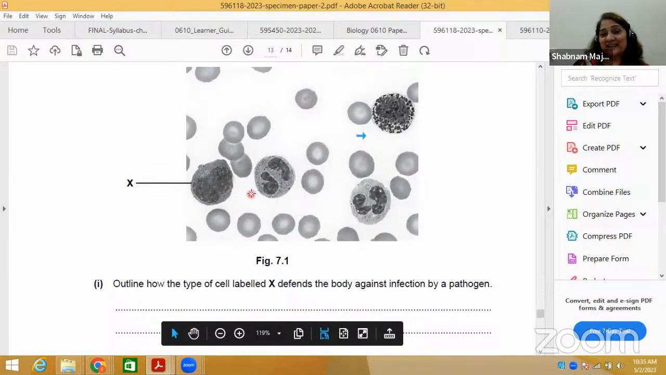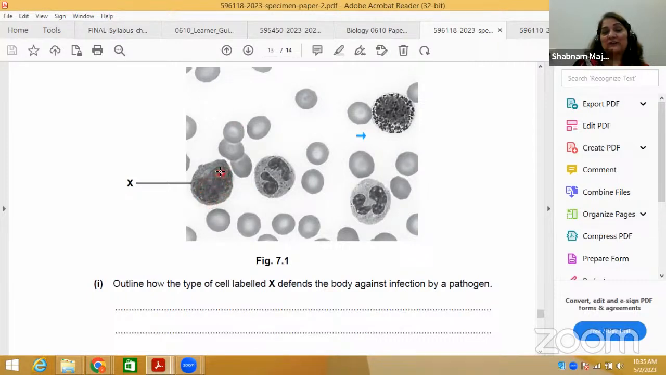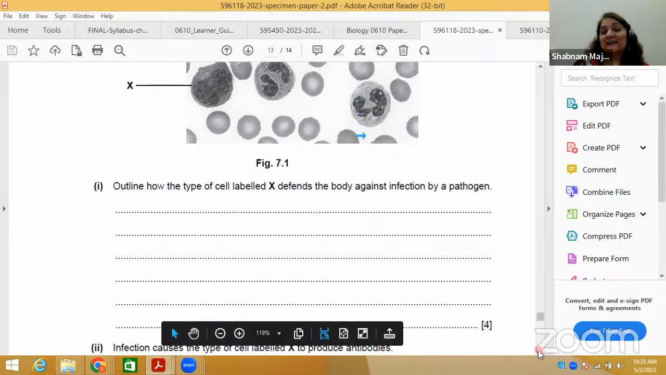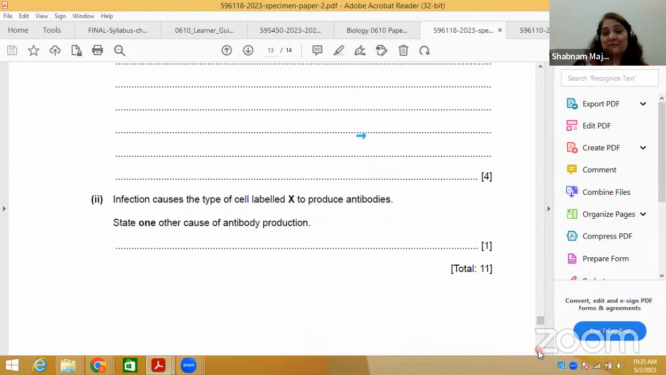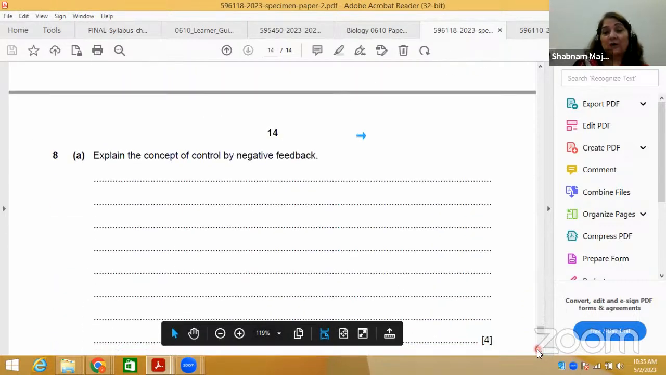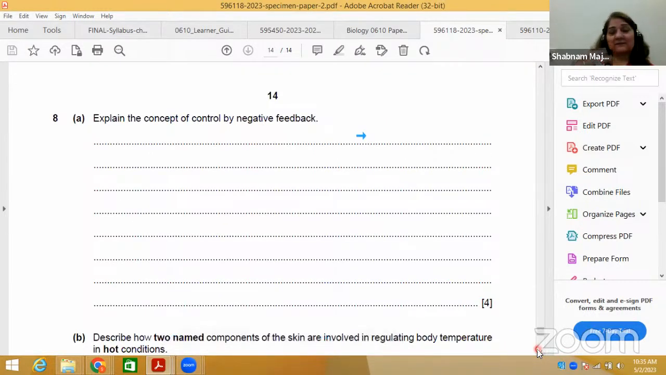Other than whatever, X yahan pe dekho, could you just concentrate on this X? Yani having a big nucleus, plus at the periphery there is a cytoplasm, but at the edge very less cytoplasm. Then you can see this type, they have multi-lobe type nucleus, but they have cytoplasm. This is a different type, and these are all different types of cells given. Outline how the type of cell labeled X defends the body against infection by a pathogen. So you have to see that. Infection causes the type of cell labeled X to produce antibodies. So antibody, मैंने आपको इतना explain कर दिया है कि how antibodies do and they can deal with it.